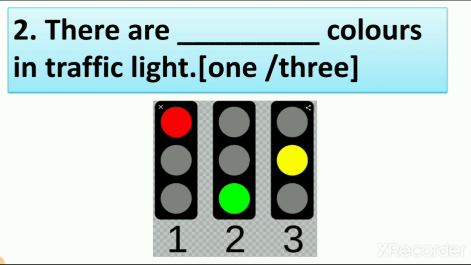So what is the right answer? I write here 3. There are 3 colors in traffic lights, right? So what is the right answer? 3. You can check your paper also, that there are 3 colors in a traffic light.